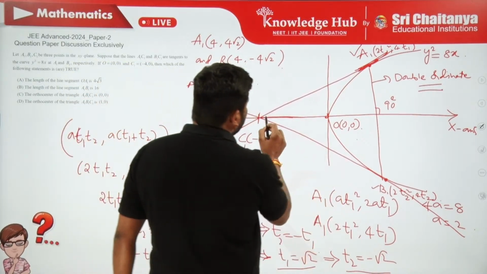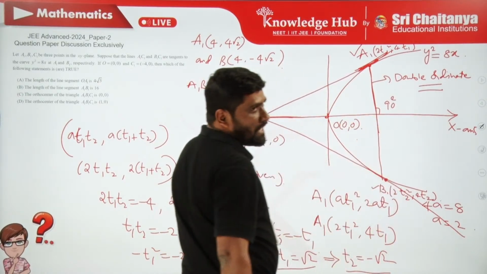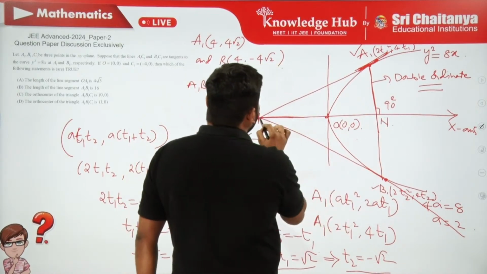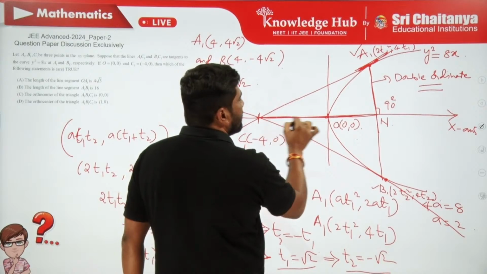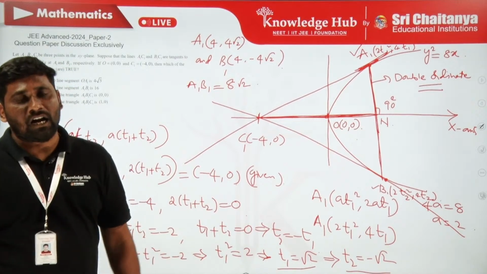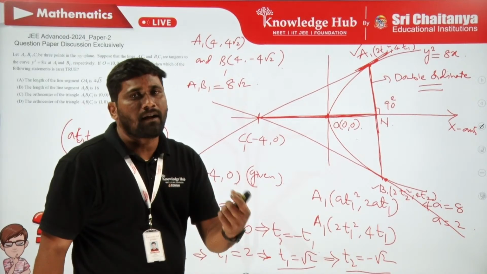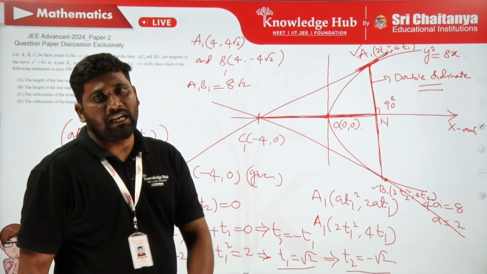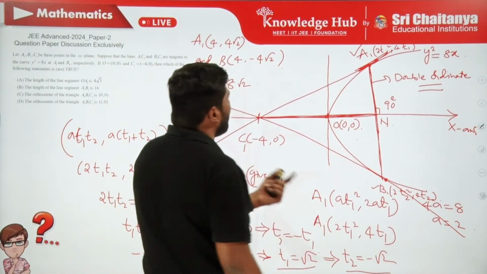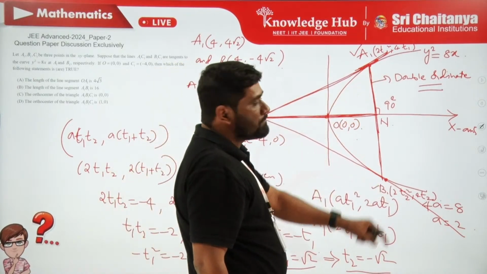Clearly, since it is a double ordinate, this is perpendicular to the axis and passes through C1. Let this be Cn. C1n is the altitude to the side A1 B1. But to find the orthocenter, it is enough to find the equation of another altitude to any one of the other 2 sides. So suppose I find the altitude to the side A1 C1, which is drawn from B1.